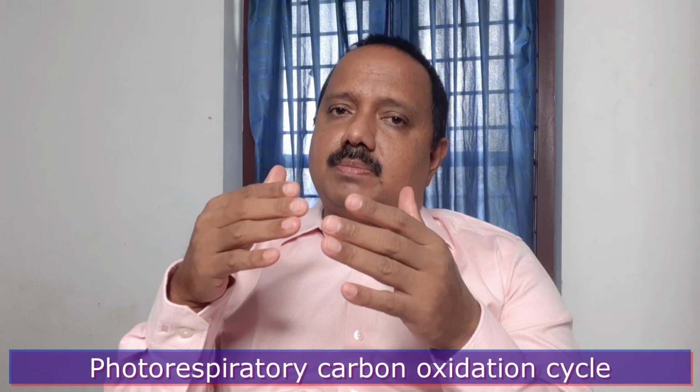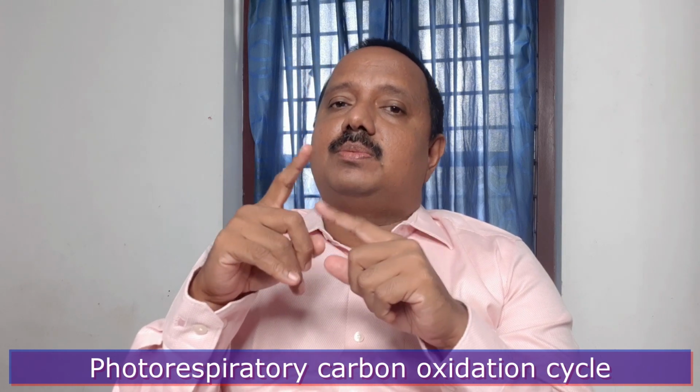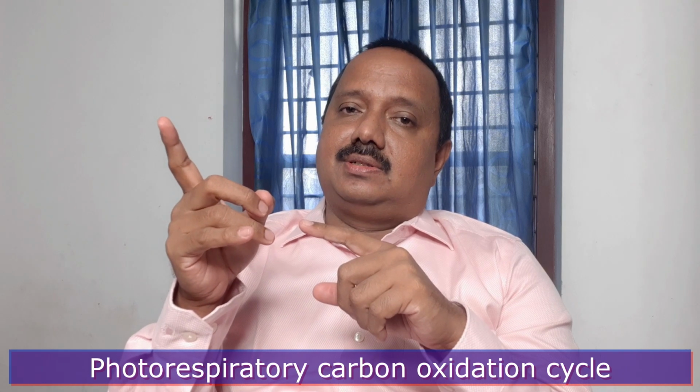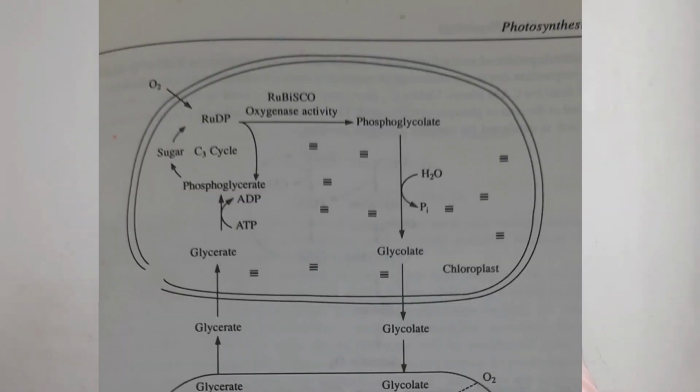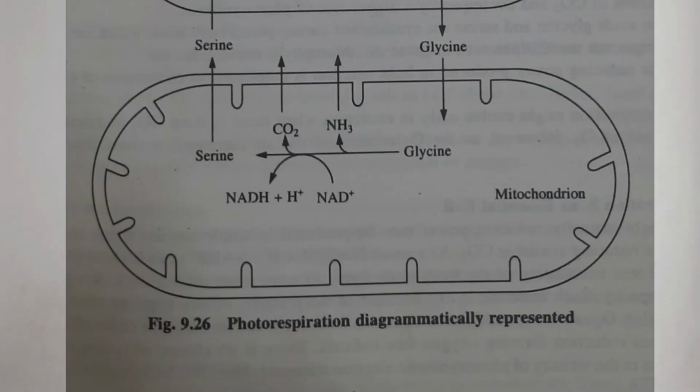We can call it the photorespiratory carbon oxidation cycle. But the cycle is not complete because one molecule of carbon dioxide is released. So it is a decarboxylation reaction or a respiratory reaction. So three organelles, the chloroplasts, the peroxisomes and mitochondria, are involved in the photorespiration. It breaks down the Calvin cycle intermediates. Then, what are the conditions which lead to this photorespiration?